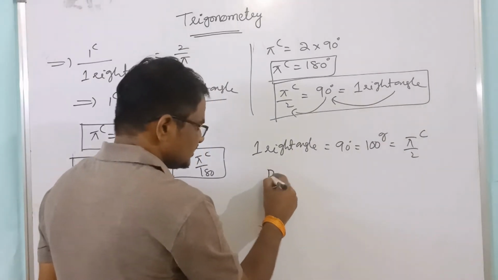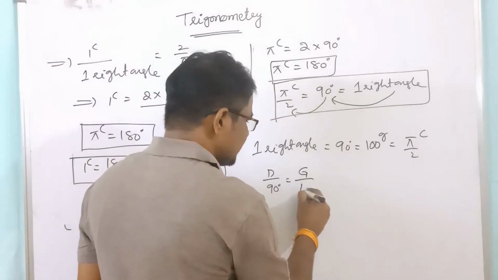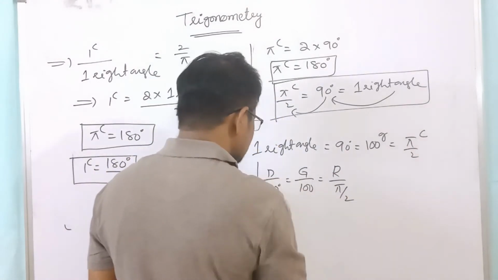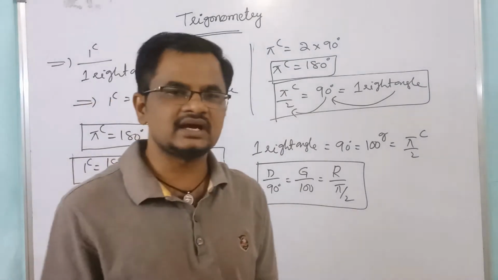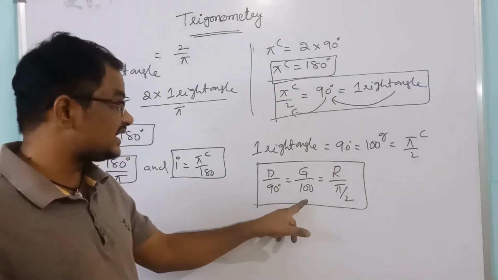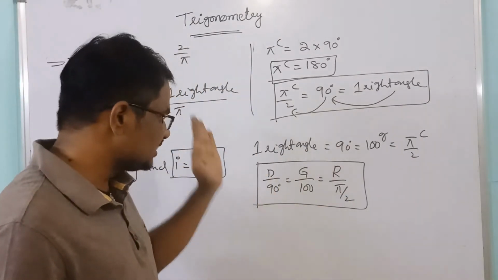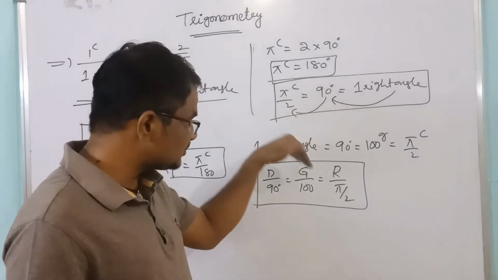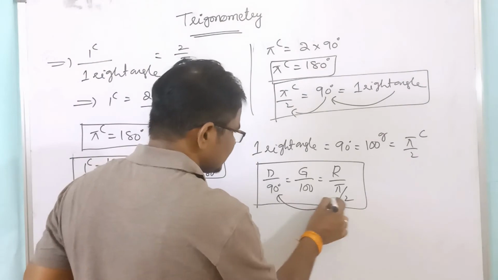Means d by 90 equal to g by 100 equal to r by pi by 2. This is the relation between degrees, grades and radians. So 90 degrees equal to 100 grades equal to pi by 2 radians. From this one only we will convert radians into degrees, degrees into radians and degrees into grades also.